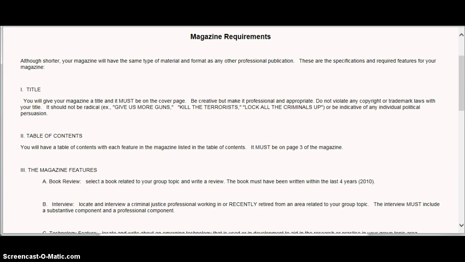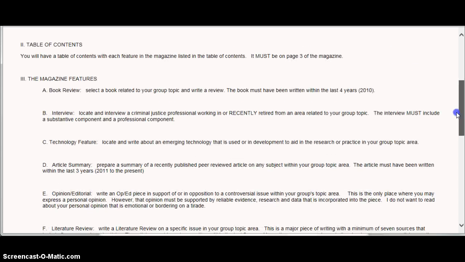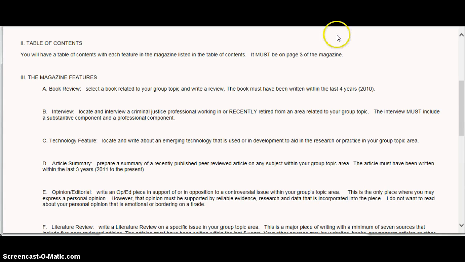Your magazine must have a table of contents that lists the specific page on which the features can be found, and the features that you are required to have in your magazine include a book review. You must select a book related to your group topic and write a review. You obviously cannot write the review unless you've read the book, and the book must have been written within the last, I initially said within the last 4 years.